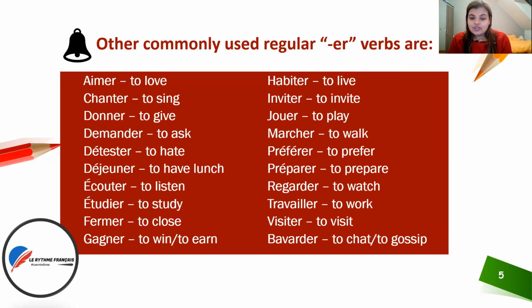Déjeuner is to have lunch. Préparer is to prepare. Écouter is to listen. Regarder is to watch. Étudier is to study. Travailler is to work. Fermer is to close. Visiter is to visit. Gagner is to win or to earn. Bavarder means to chat or to gossip. These are all the ER verbs that are conjugated in the same manner, in the same pattern that I have taught you.